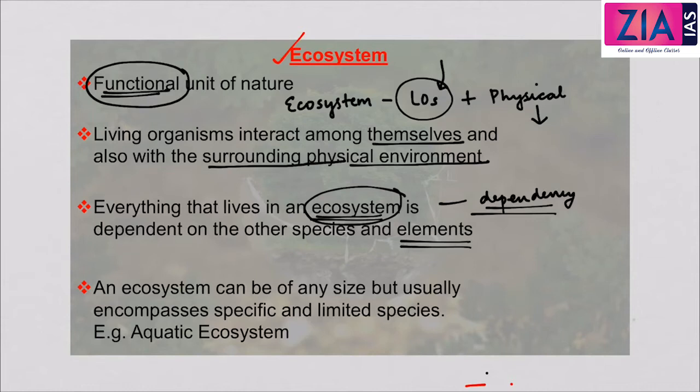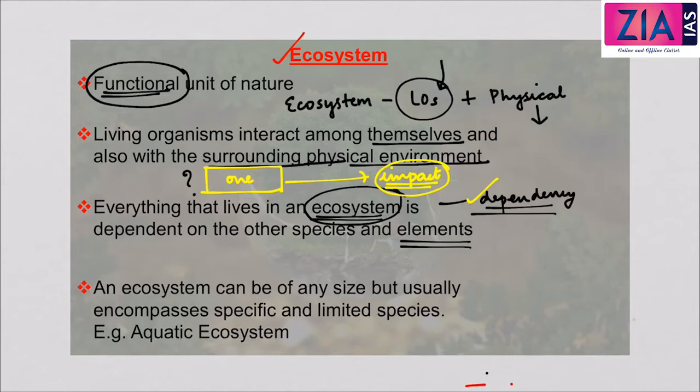Now what does it mean? This means that if one part of the ecosystem is damaged or disappears, it will have an impact on everything else. So if one species or any one part of the ecosystem disappears or is damaged, then this will have an impact on the other parts of the ecosystem. That is why there is a theory or a law of dependency in the ecosystem.